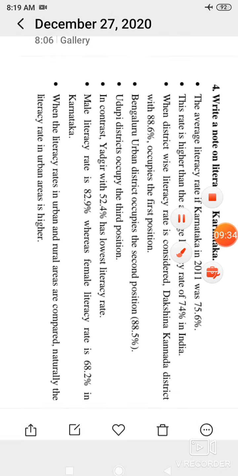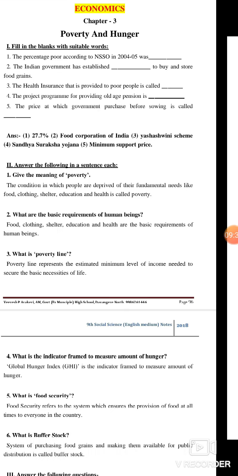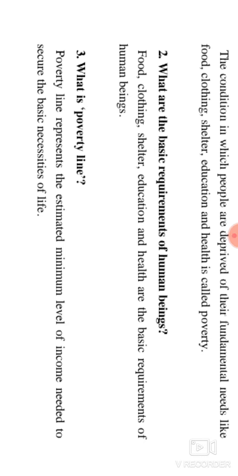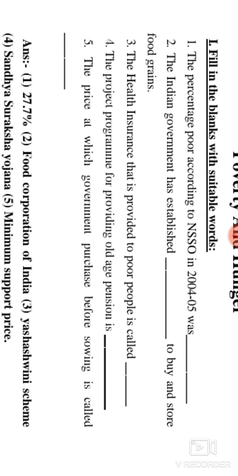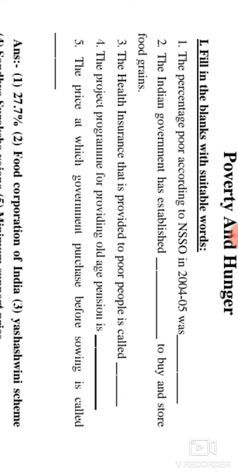In the next, we have to see another chapter in the economy, the third chapter, poverty and hunger. So in this chapter, in the fill in the blanks, the percentage of the poor according to the NSSO in 2004-05 was only 29.7%, which we see.